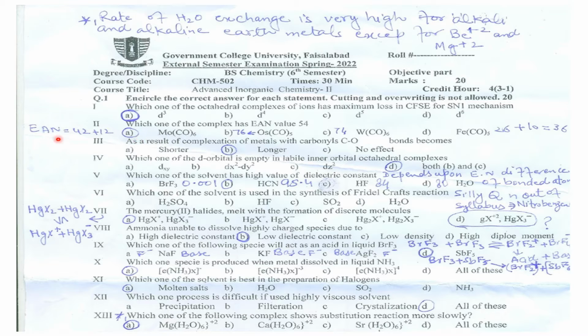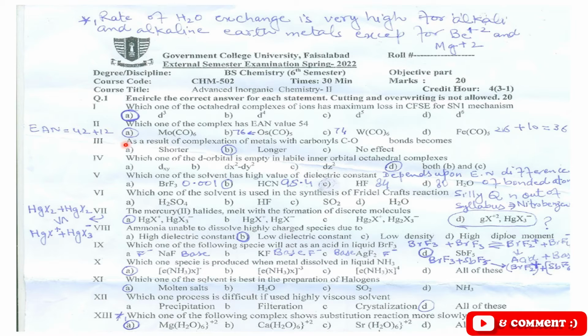We will sum up the atomic number of molybdenum, which is 42, and the number of electrons contributed by these 6 carbonyl ligands. These 6 carbonyl ligands will add 12 electrons. So the total value will be 42 plus 12 is equal to 54. So option A is the correct one.